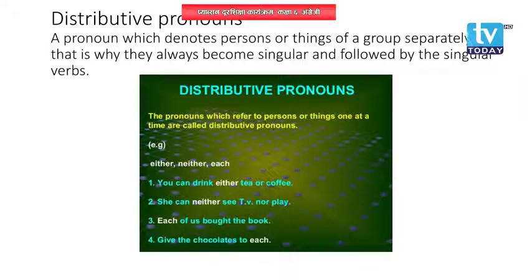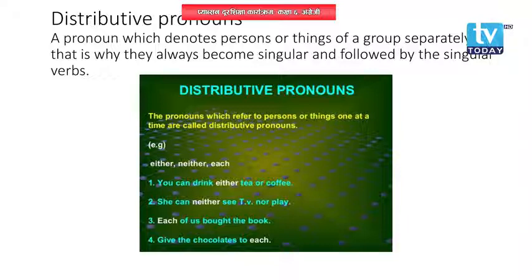Did you get me? Okay, I repeat again. A pronoun which denotes persons or things of a group separately. That is why they always become singular and are followed by singular verbs. Understood? For example, neither, either, each, everyone. These are a few examples of distributive pronouns.